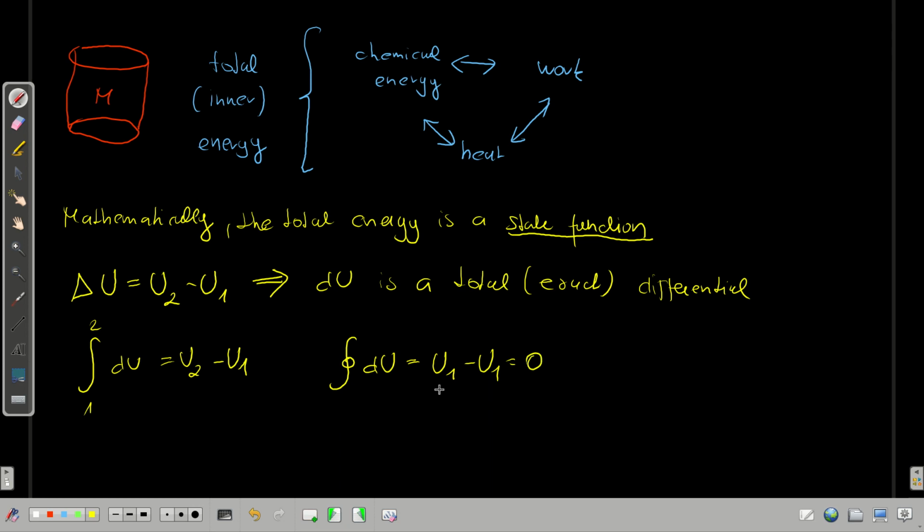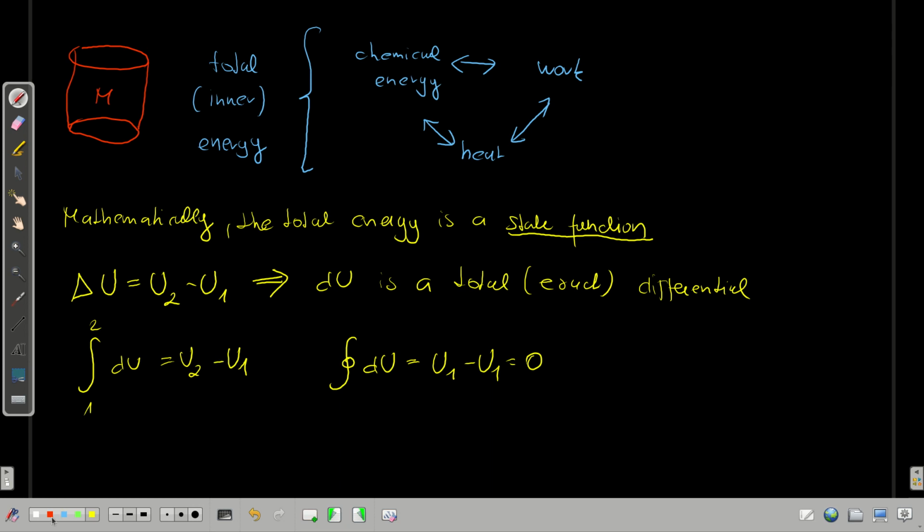And this must be true. This is also an expression of the first law of thermodynamics, because energy cannot be created, it can rather be transferred. And because this is true, also this is true here.